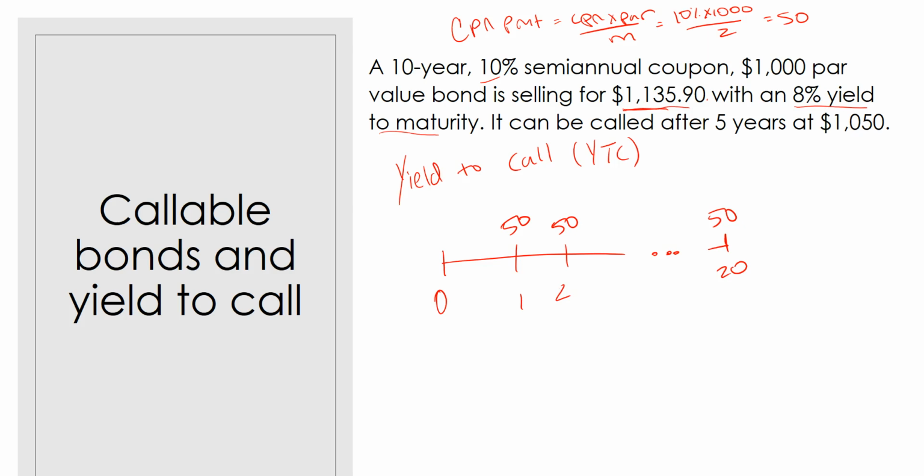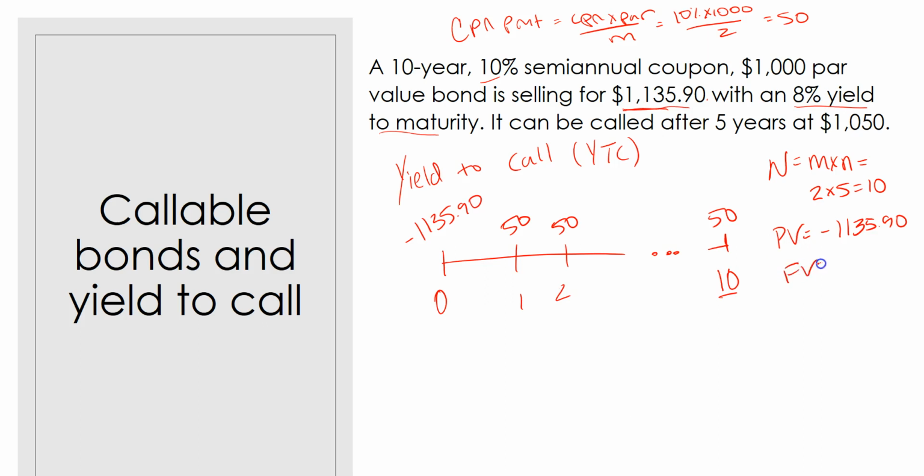Although this bond is callable after year 5. So if we're calculating the yield to call, we need to only make our timeline to year 5. And there are 10 six-month periods in 5 years. So our N is equal to M times N, 2 times 5 years gives us 10 periods. Our present value is $1,135.90, and we do need to make that a negative because we would have to pay that to purchase this bond.